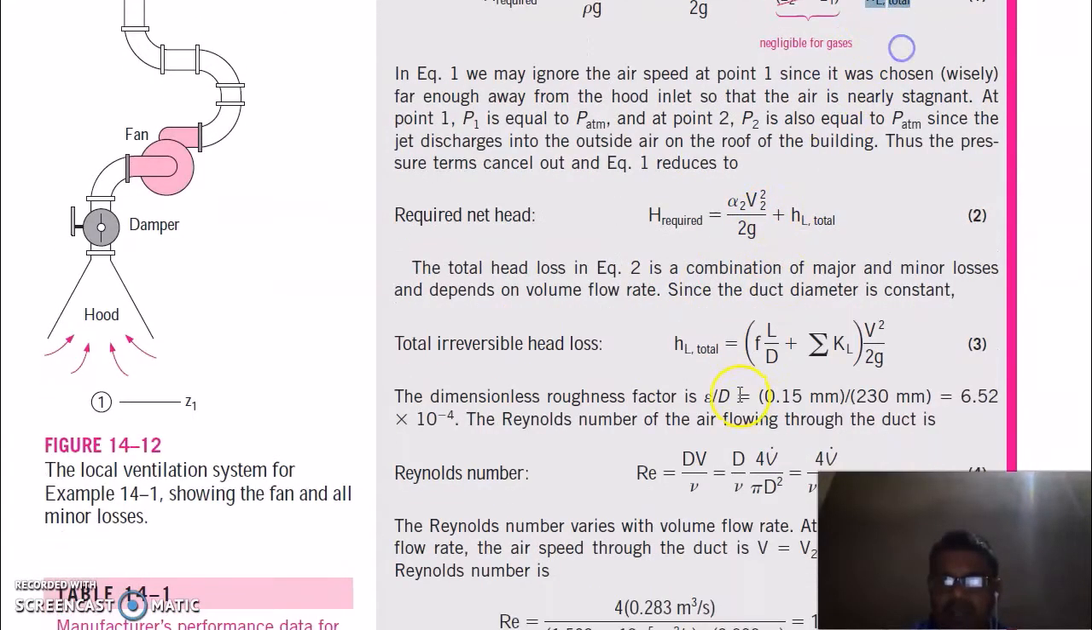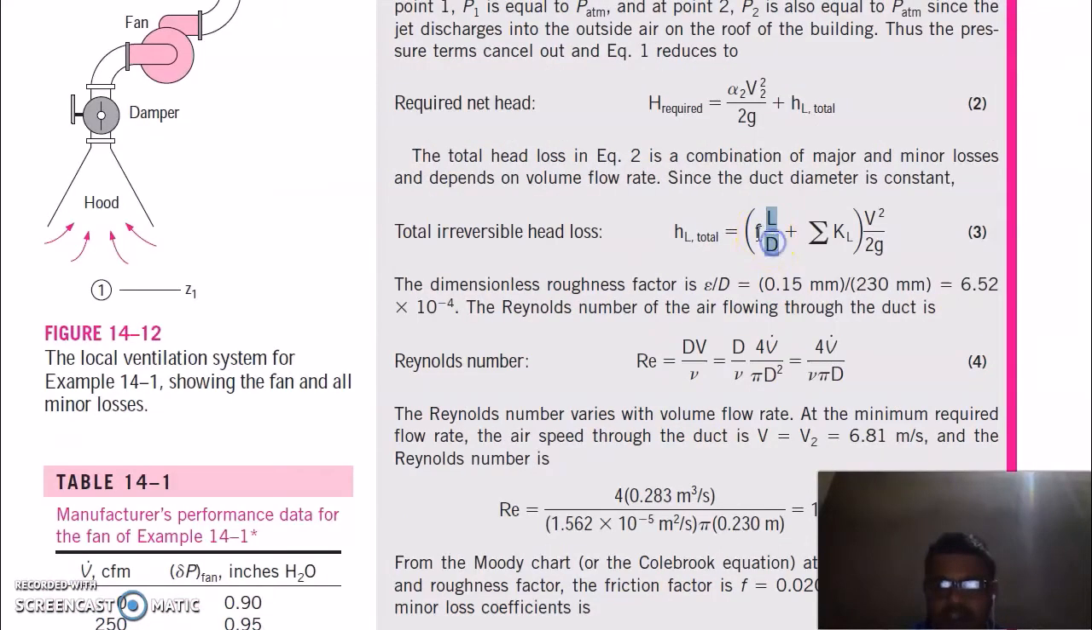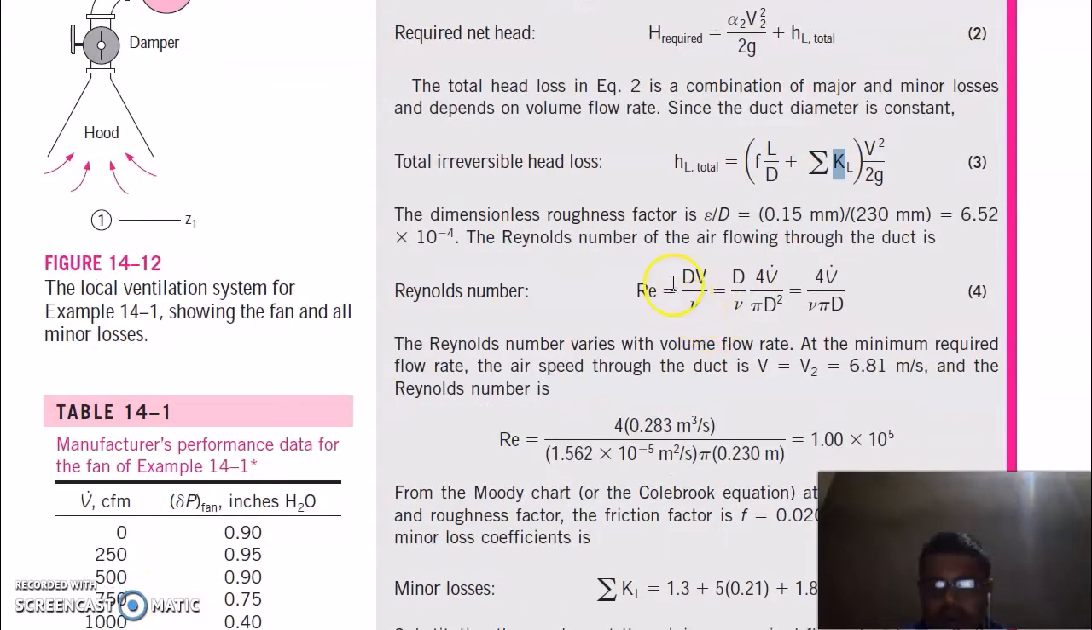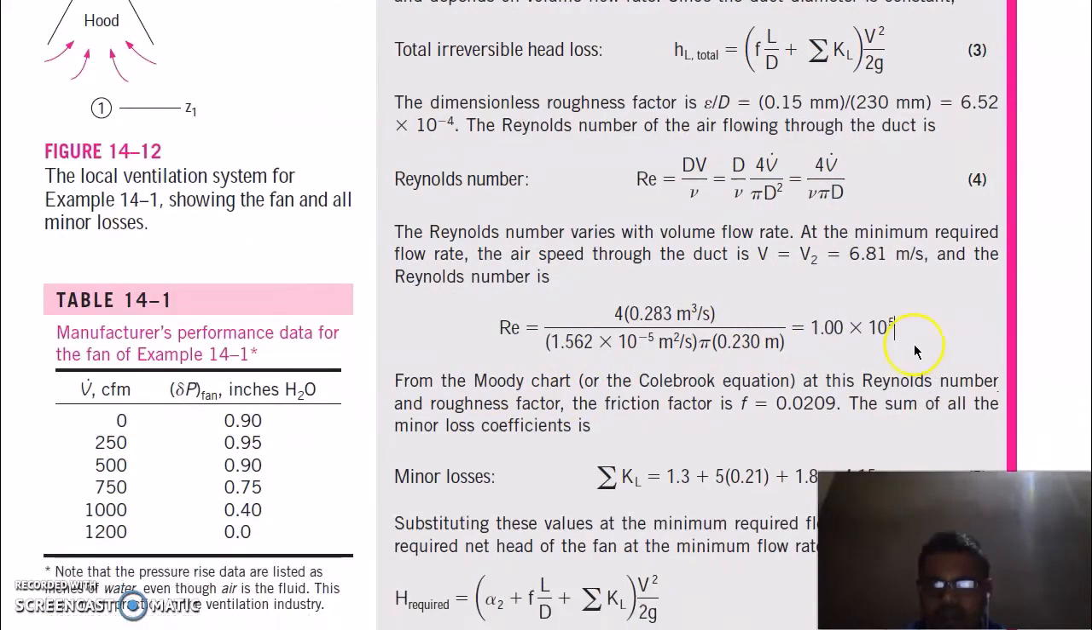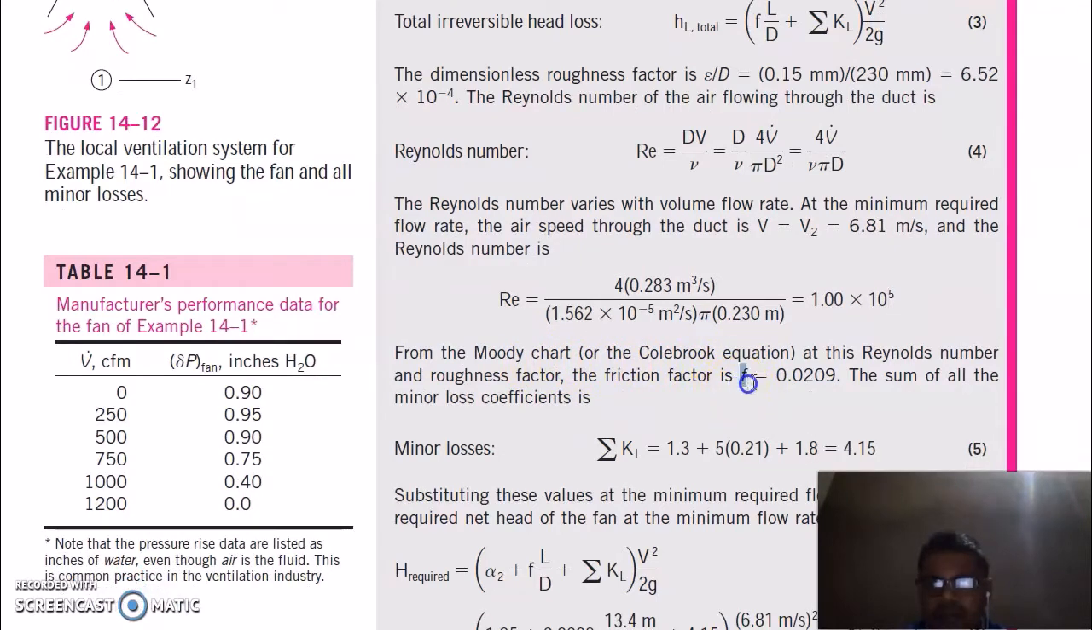We will consider the head loss. fL by D into V squared by 2g is the head loss in the pipe, and this KL term is your loss in the elbows. Now the Reynolds number is equal to D times velocity divided by kinematic viscosity. The diameter of the duct is given, so the Reynolds number is equal to this. Now this Reynolds number is in this range, and we can find from the Moody chart the friction factor for this roughness for air.